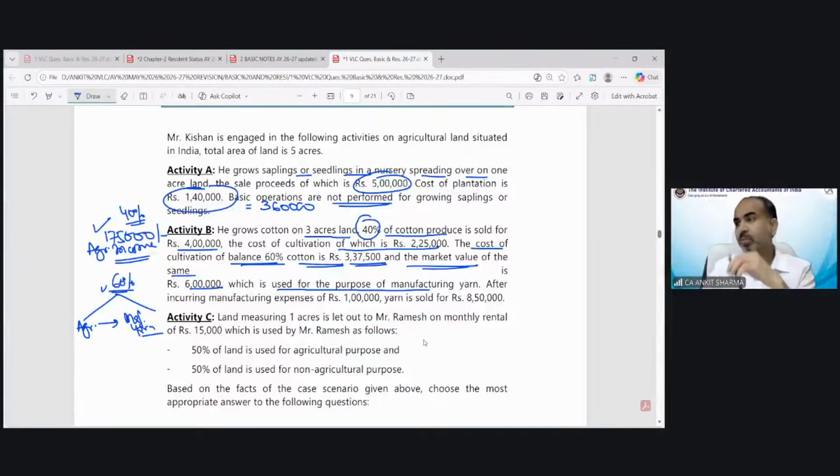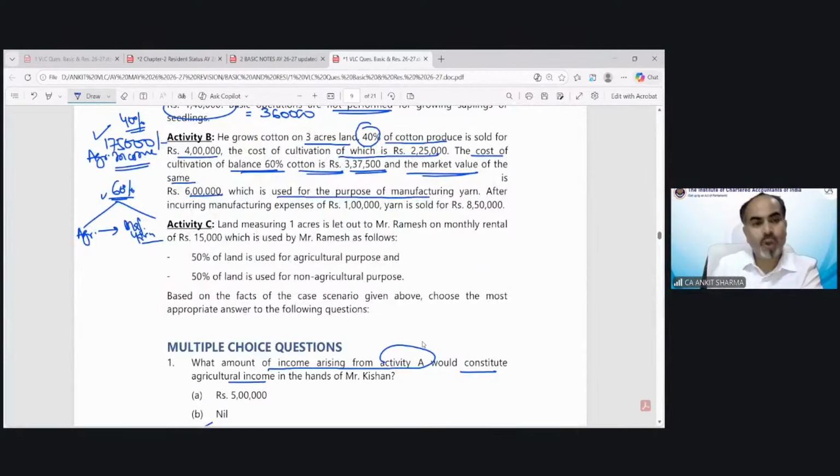For a composite activity question, I have told you in the agricultural part that you have to solve it in two separate parts. Agricultural activity separate, non-agricultural activity separate. So when you solve the agricultural activity part, you have to assume yourself as a farmer who is just producing the agricultural produce and selling it in the market. So if the cotton has been sold, not converted into yarn, this value would be the sale price, and the cost of cultivation is what has been given, 3,37,500.